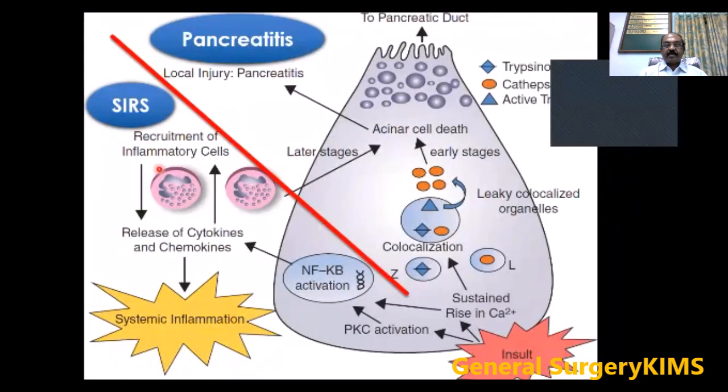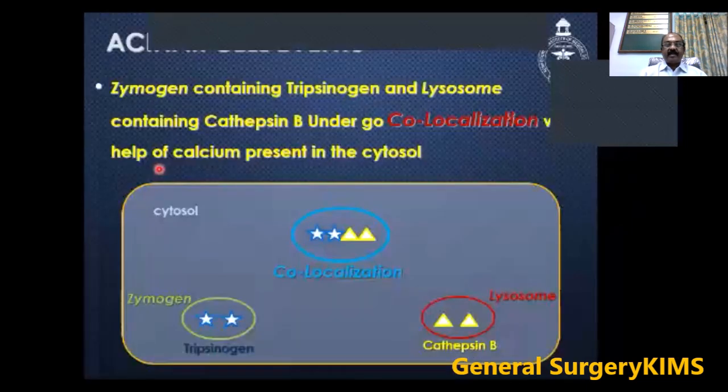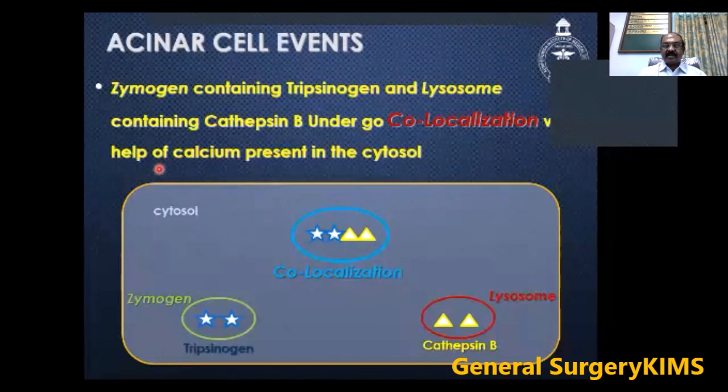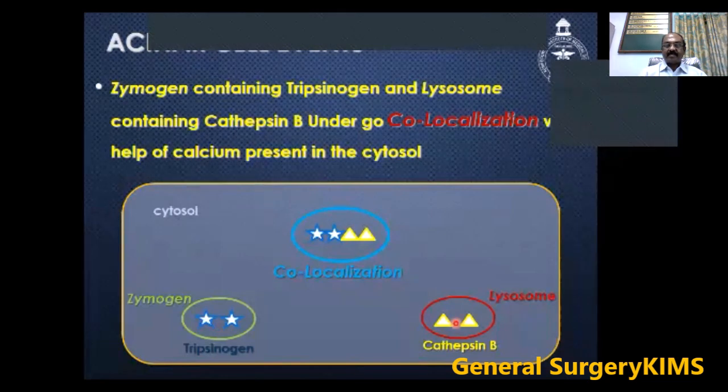So this is a picture showing the acinar cells. One side you get pancreatitis, the other side you get a cyst. What I want to explain is that in the acinar cell, zymogen containing trypsinogen and lysosome containing cathepsin B undergo co-localization with the help of calcium present in the cytosol. This is the acinar cell that we have shown. This is the zymogen granule which contains trypsinogen. This is the lysosome which contains cathepsin. These two undergo co-localization. This is the co-localized product in the cytosol with the help of calcium.